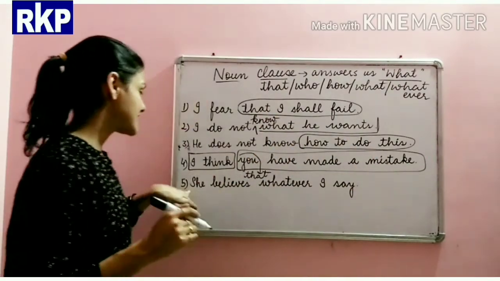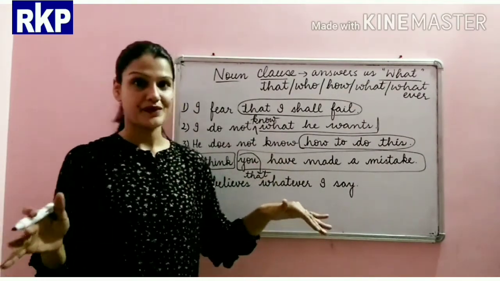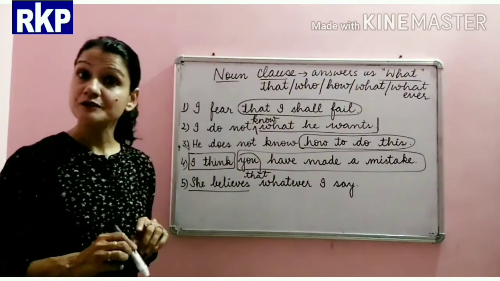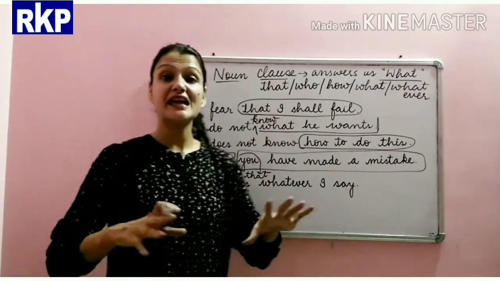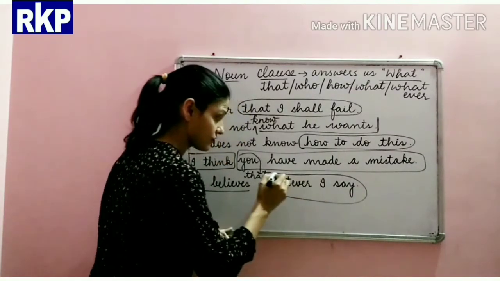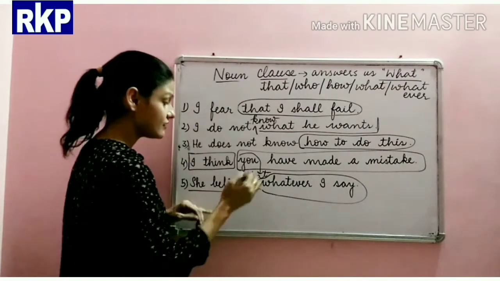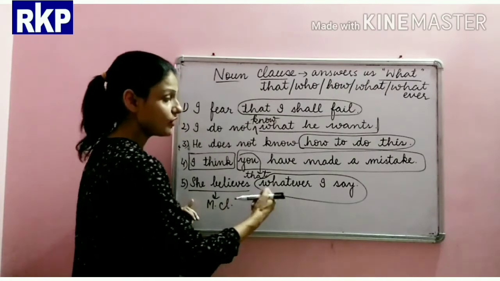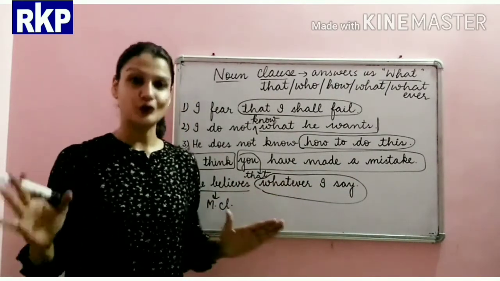Alright, now next is she believes whatever I say. Now she believes, this is the main clause, and she believes what? Whatever I say. So this is our main clause here, and whatever I say is the dependent noun clause.